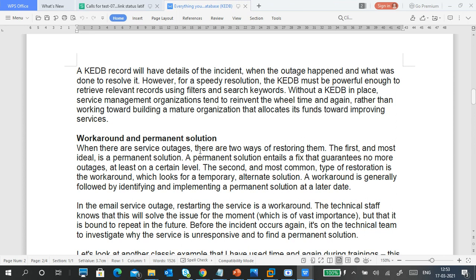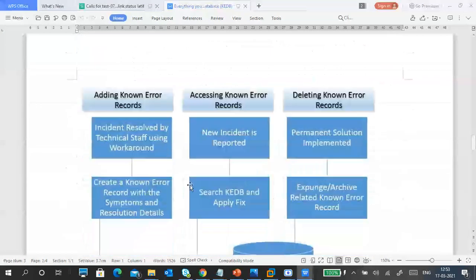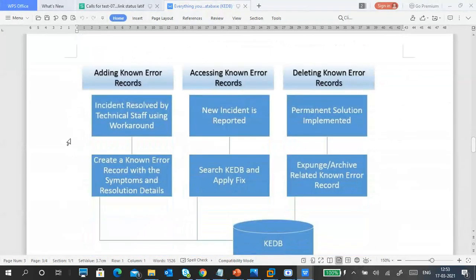Next time, if the issue occurs again, what will you do? You will take the information from the database. Not everybody knows everything, so some may not know. If the issue occurs, we have to verify from the known error database. Known error means we already know the error. We know what solutions were made, which were working solutions, faster working solutions. We take the solution and implement it faster.